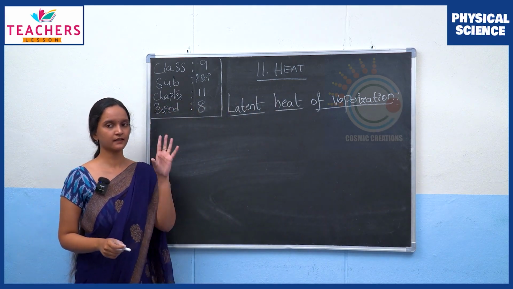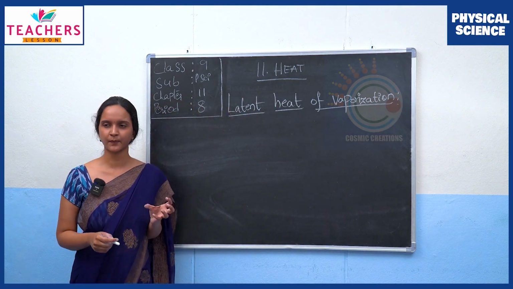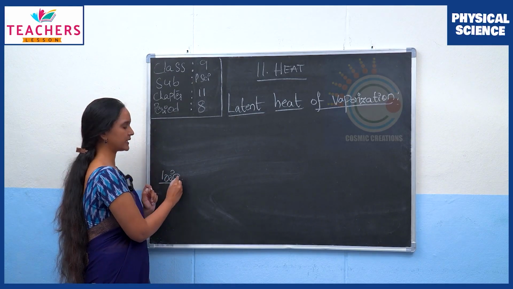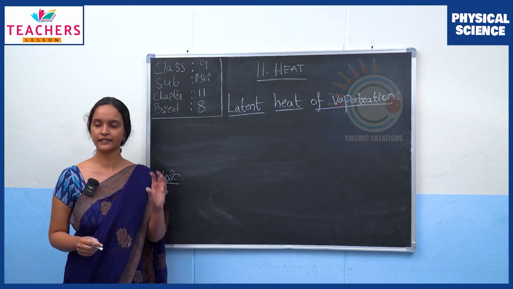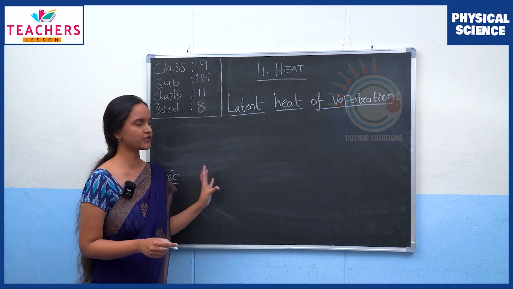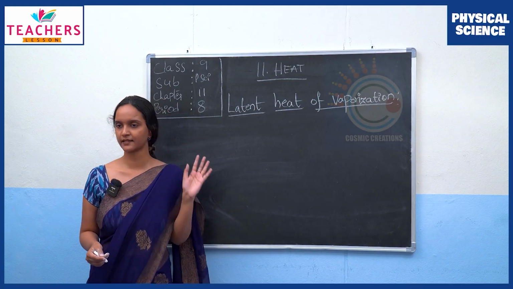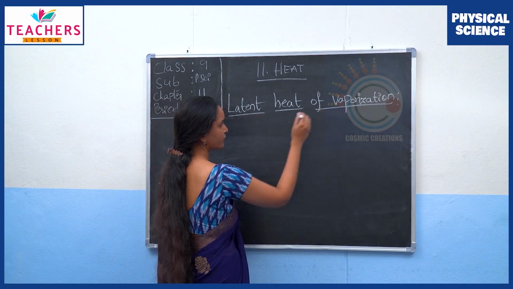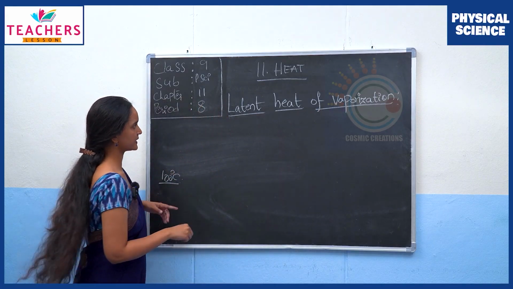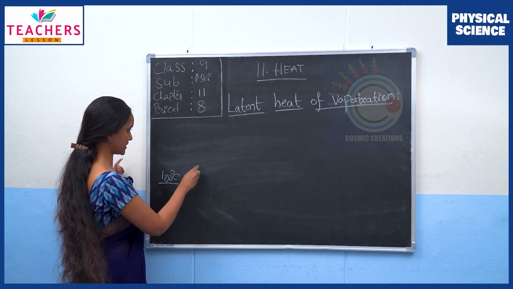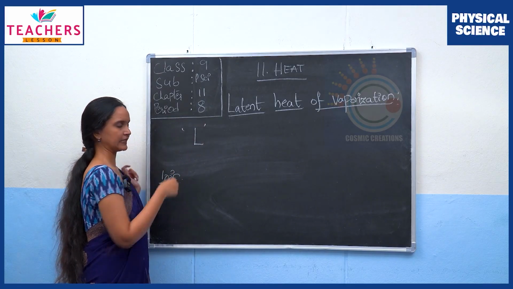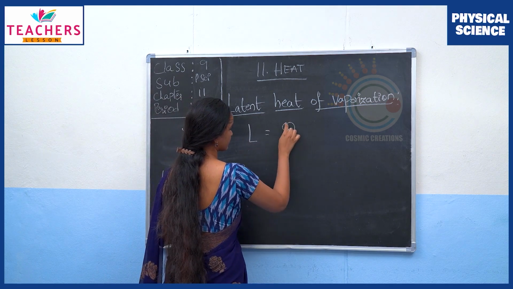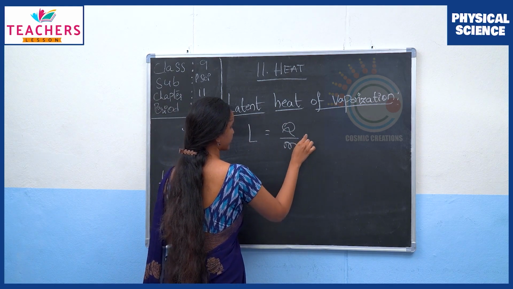So as we have seen in our experiment, even though we continue to supply heat energy after 100 degrees Celsius, there is no increase in temperature. But this additional heat is used to change the phase from liquid to gas. So this amount of heat is called the latent heat of vaporization. This latent heat of vaporization is represented using the capital letter L, and L equals Q by M.